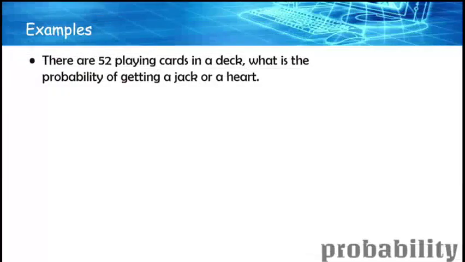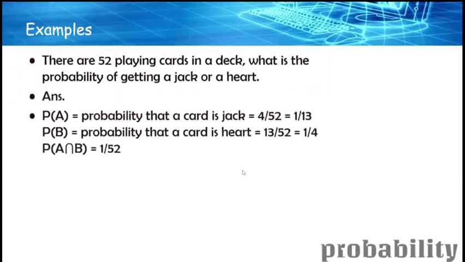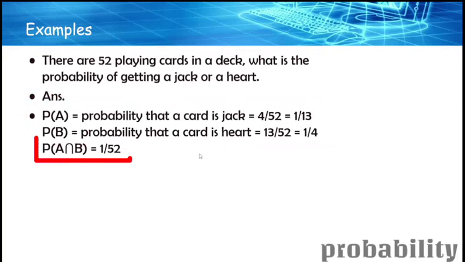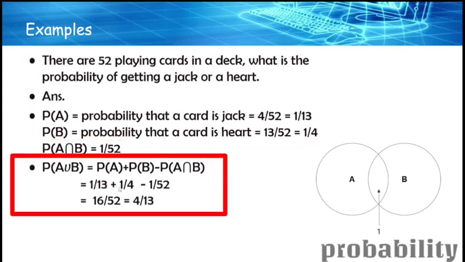And next, we can consider again there are 52 cards. So what is the probability of getting a jack or a heart? We'll move the other way around, first checking the intersection. Jack is 1 by 13, heart is 1 by 4, and the intersection is 1 by 52. Putting that into the formula: 1 divided by 13 plus 1 divided by 4 minus P(A ∩ B). So that is P(A) plus P(B) minus P(A ∩ B). In the previous slide we had evaluated this, and we have also written it down over here.